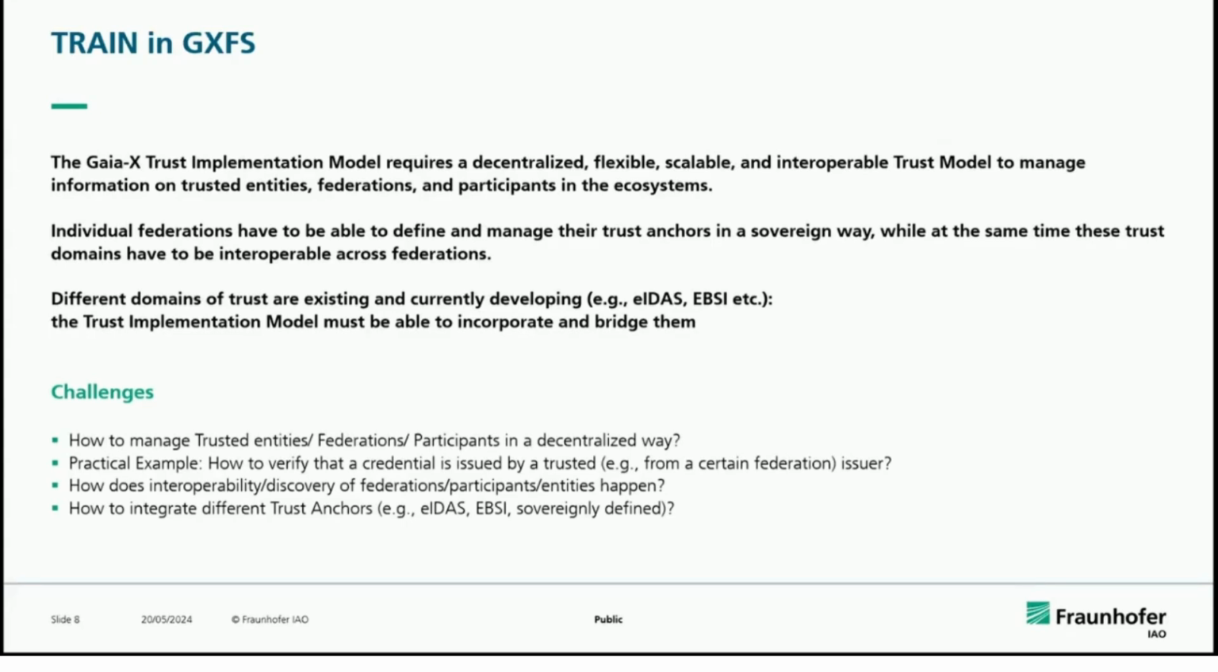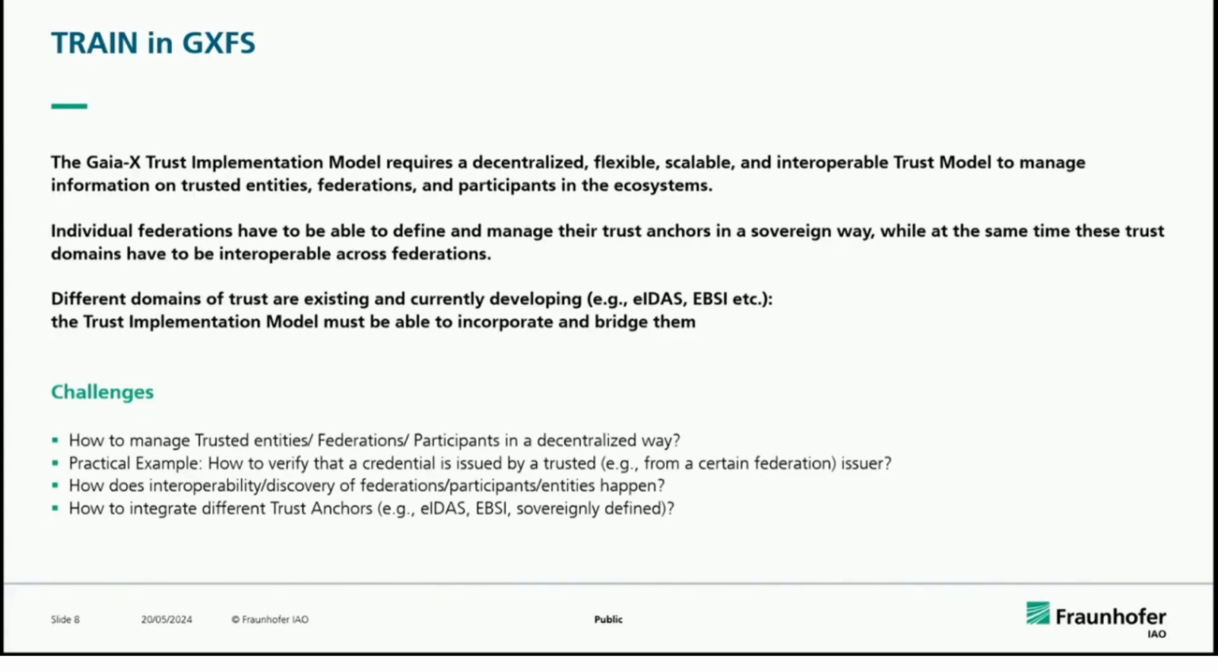And what are the challenges existing in the current Gaia-X scenario? So how do we manage the trusted entities or federation, or participants in a decentralized way? Because currently there are centralized authorities or gatekeepers, as I mentioned, the Gaia-X trust registries, which involve a gatekeeper to enroll decentralized ecosystems of federations into the system.